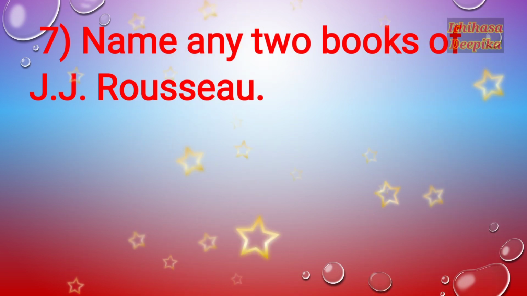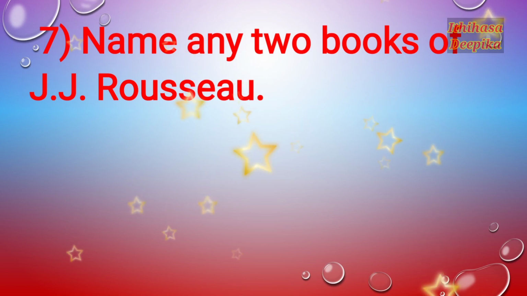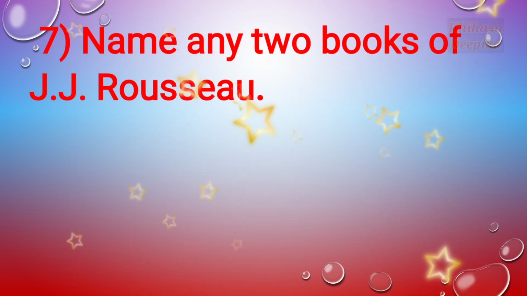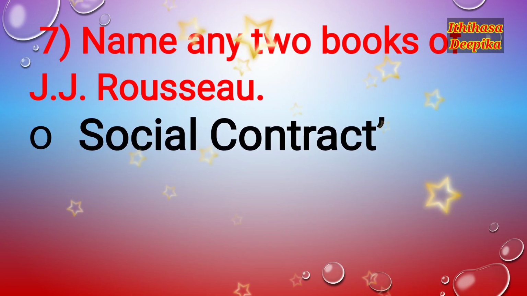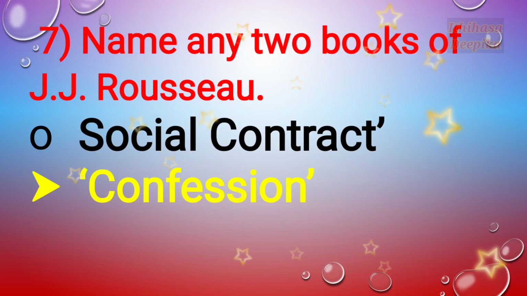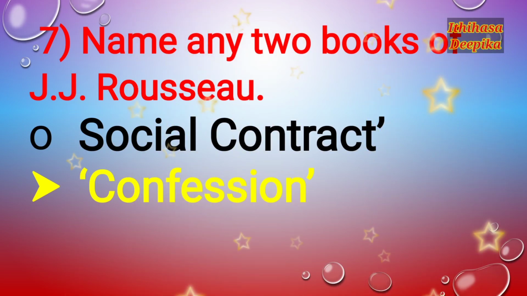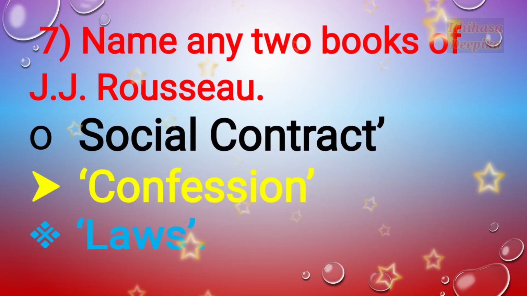Question number 7. Name any two books of J.J. Rousseau. Social Contract, Confession, then Laws.